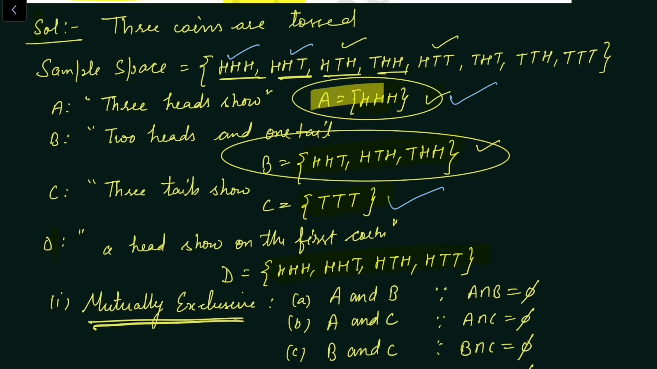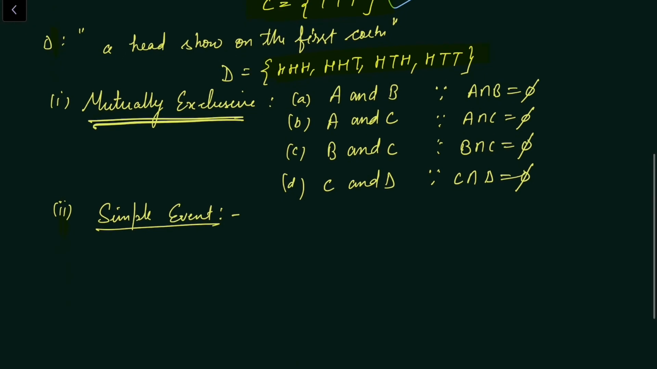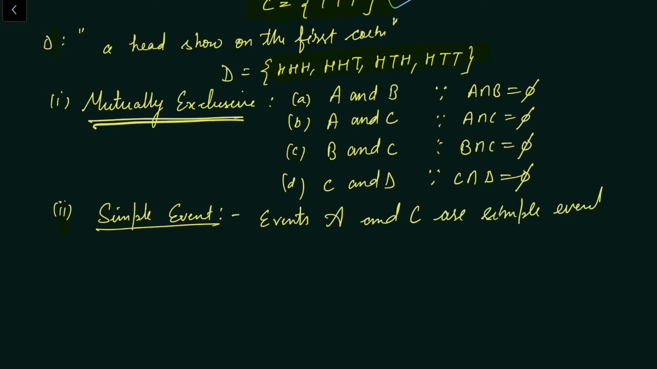Now see, event A has only one outcome of the sample space and event C also has only one outcome of the sample space. If there is an event which contains only one outcome of the sample space, then it is known as a simple event. So the answer of the second part is events A and C are simple events.